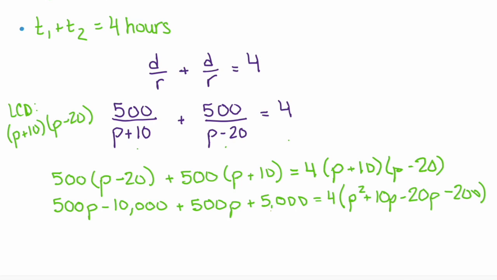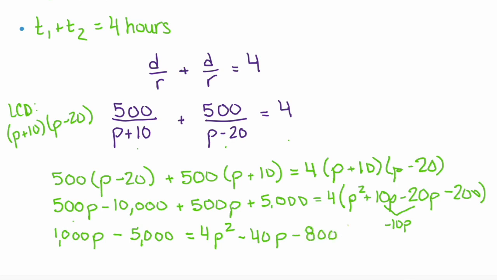I can simplify the left. I combine my p's and I have 1000p. Combine my constants and I have minus 5000 equals 4 times p squared. This 10p and negative 20p simplify to negative 10p. And we multiply by the 4, so negative 40p minus 800.